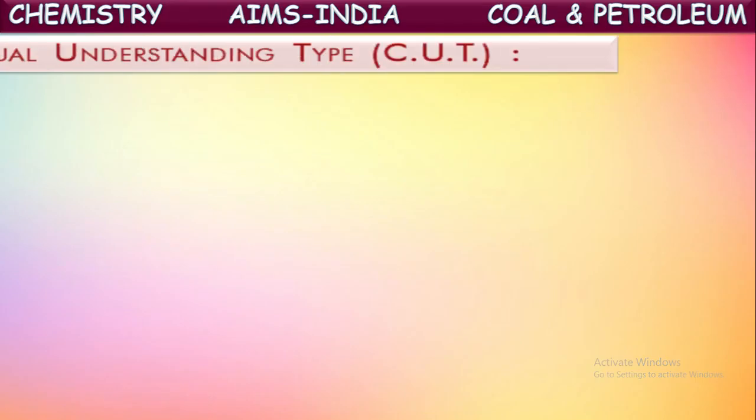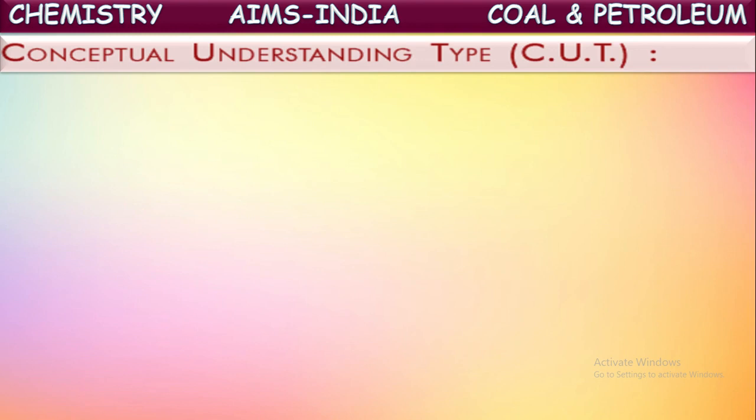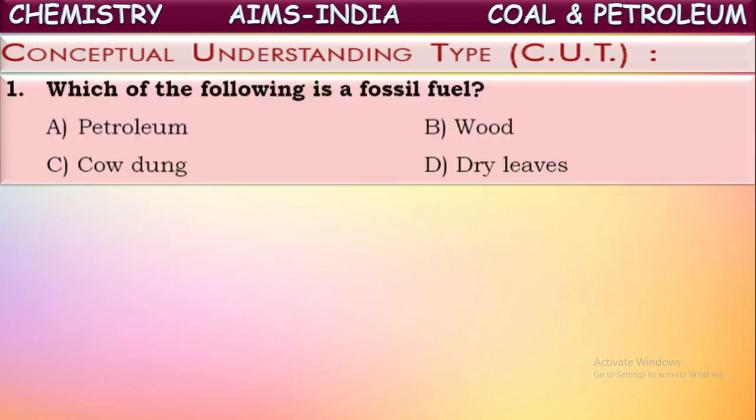See the first question here from conceptual understanding type questions. First among them, see here the question given. Which of the following is a fossil fuel? First of all, what is meant by a fossil fuel? The fuel obtained by the decomposition of dead vegetation is called fossil fuel. For the formation of these fossil fuels, years and years of time will be taken as we have studied, isn't it? Now see, among the given four, which is a fossil fuel?